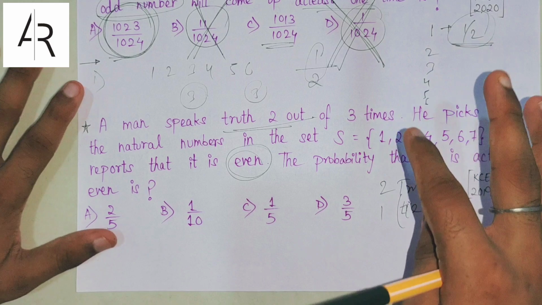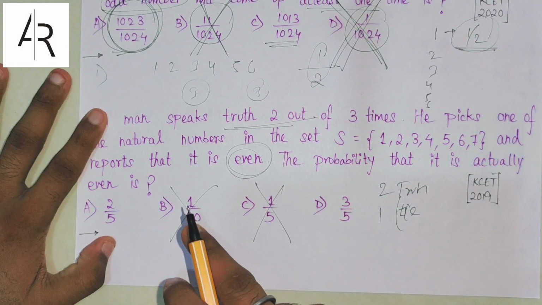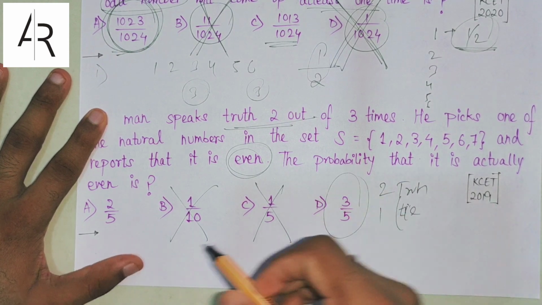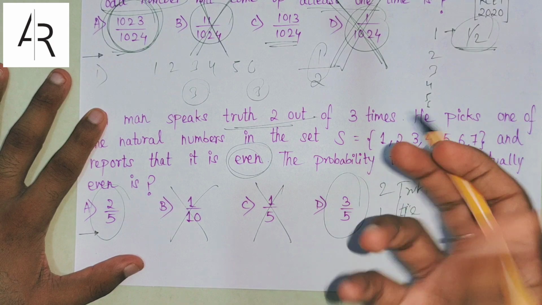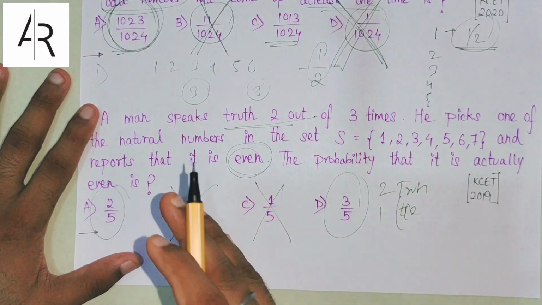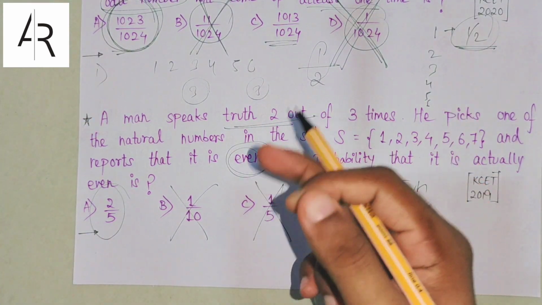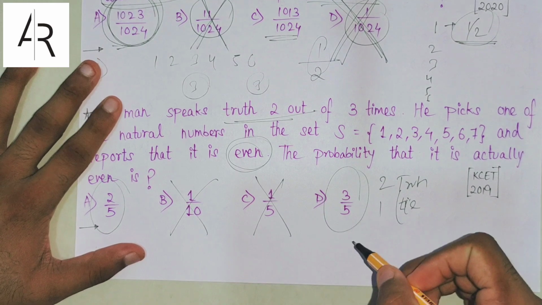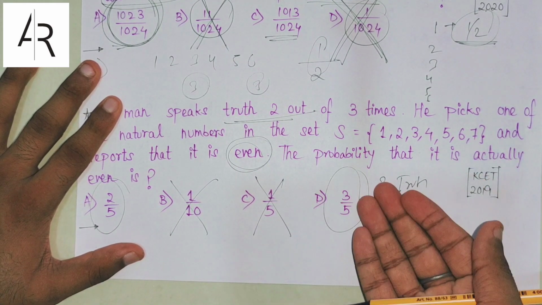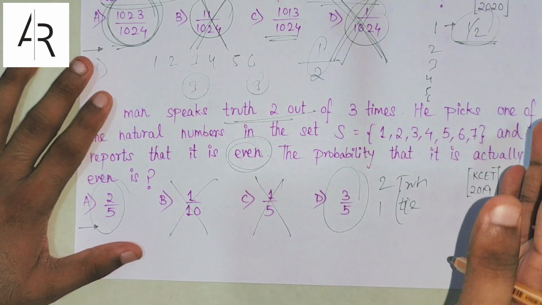It is more. So what we can do is eliminate these 2 small options, because 1 by 10 is a very small option, and 1 by 5 is also a very small option. Now 3 by 5 and 2 by 5 are the 2 options we are left with, and you students need to choose between these 2 and give it a guess. You go to the comment, edit that comment again and write: question 2 guess is A, or question 2 guess is D. Then I'll tell you the correct answer, right?